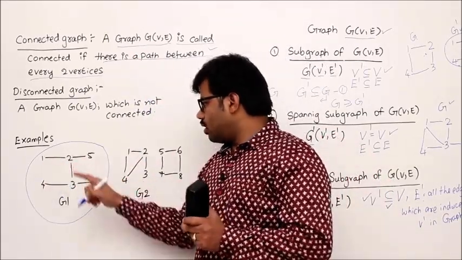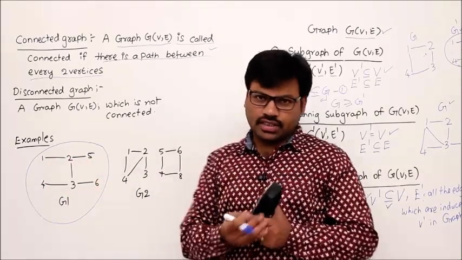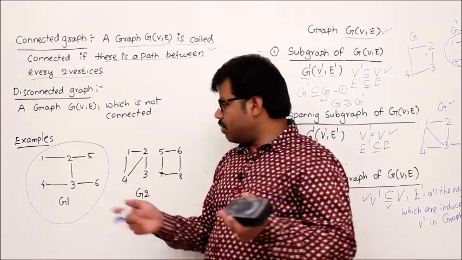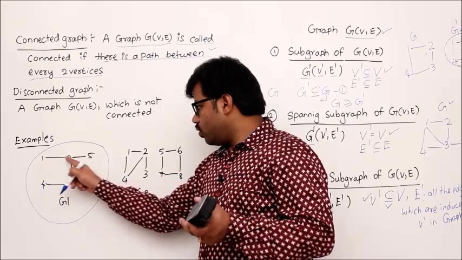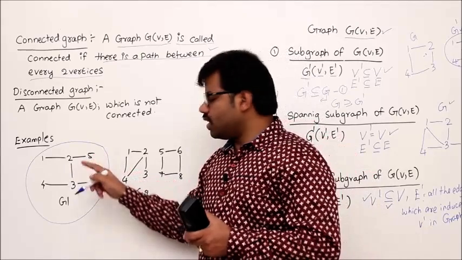You see, 1, 2 there is a path, 1, 6 there is a path. Some students get confused between path and edge. There is no edge between 1 and 6, correct? But there is a path from 1 to 6, isn't it? 1 to 2, 2 to 3, 3 to 6. Understand? So between every two vertices there is a path.